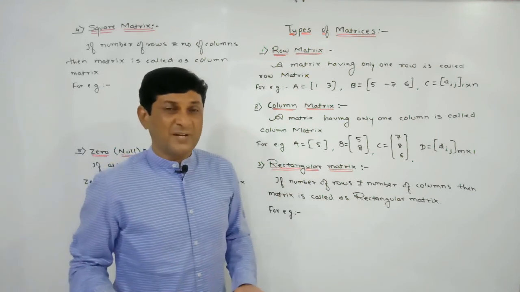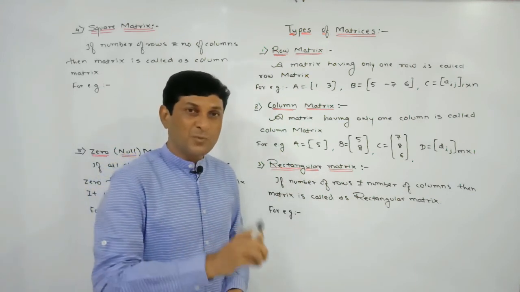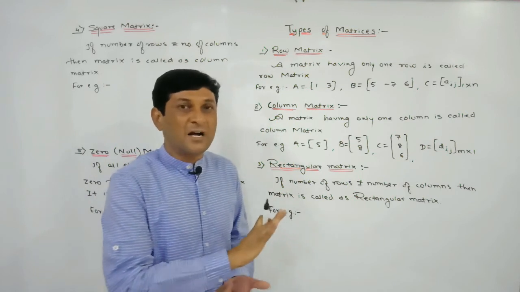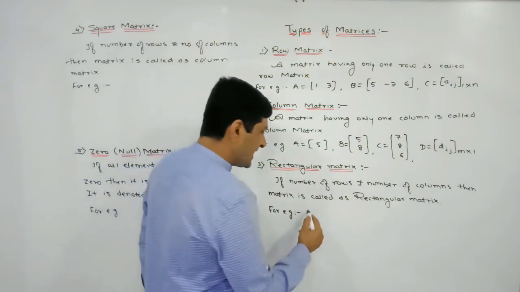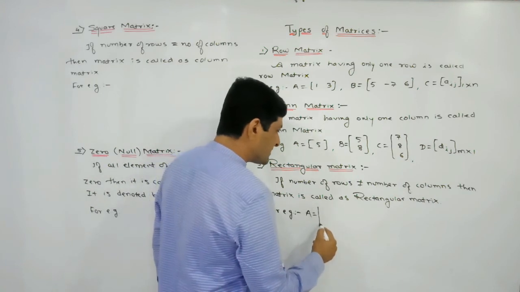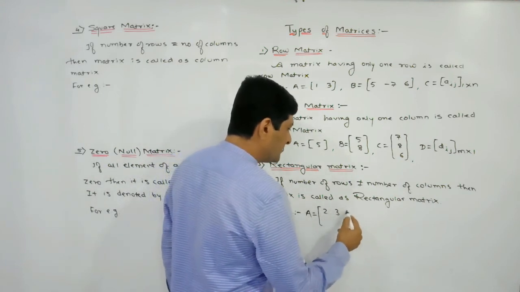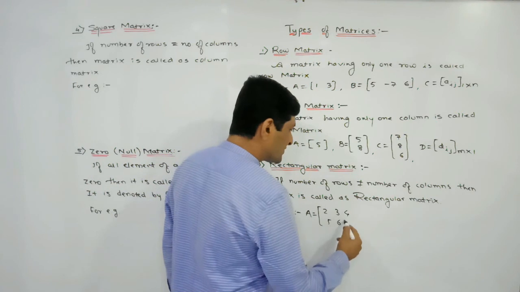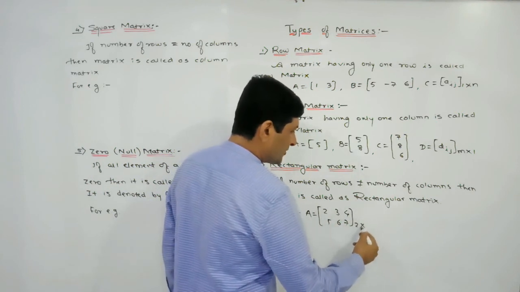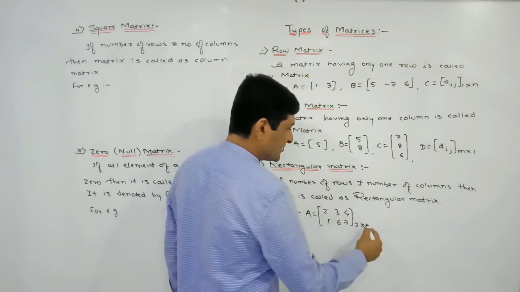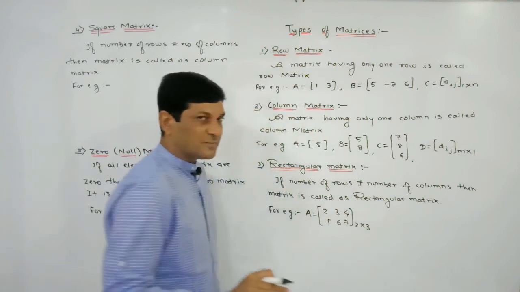Now the next definition is rectangular matrix. Very simple definition. If the number of rows and number of columns are unequal, at that time the matrix is called a rectangular matrix. Take an example. A is a matrix, let its elements be, say, 2, 3, 4, 5, 6, 7. If you observe here, how many rows are there? 2 rows are there. How many columns are there? 3 columns are there. So the order of this matrix is 2 by 3.